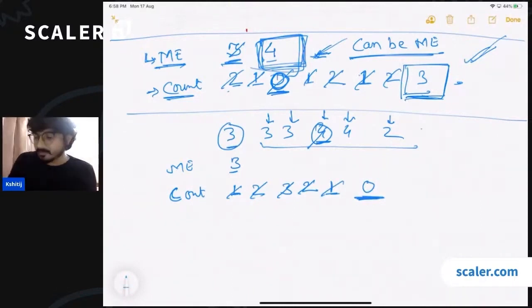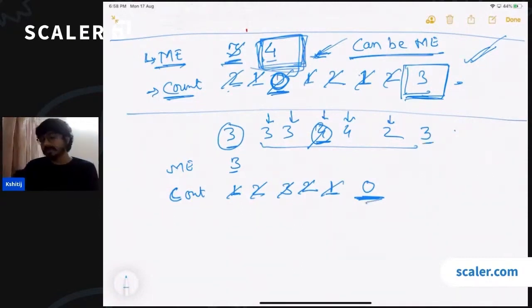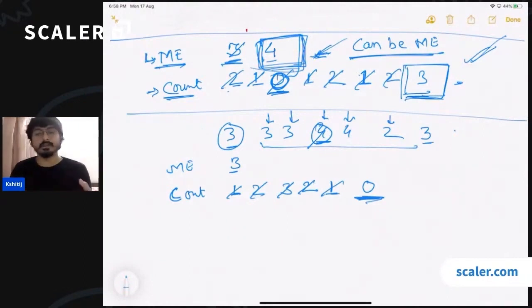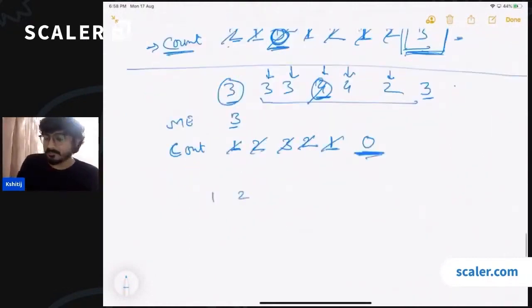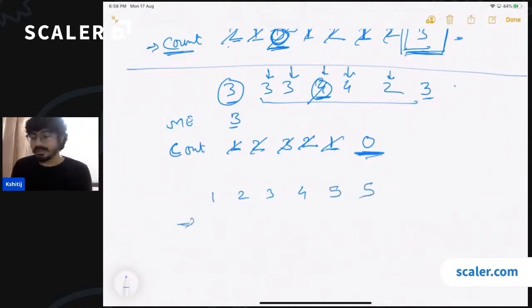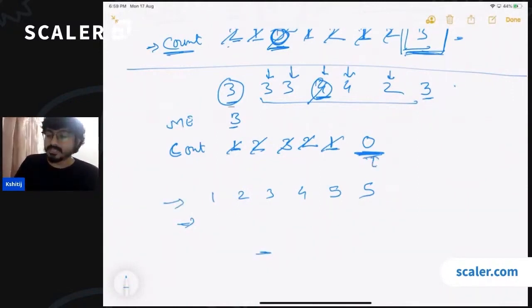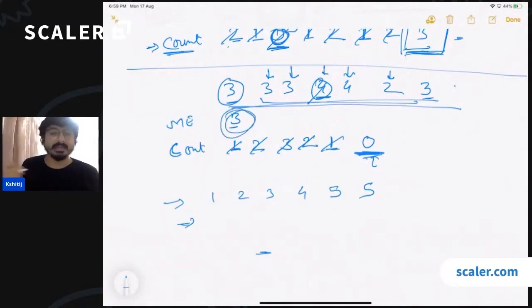If let's say there was another 3... okay, so in this case, you are not going to get a non-zero count, but it might be possible that you can get a non-zero count even when you don't have a majority element, right? So you can have something like 1, 2, 3, 4, and then let's say 5, 5. In this case, if you run the same algo, you will get a non-zero count at the end, but there is no majority element in this array. So after you get a non-zero count, you will have to check in this whole array. You will have to count the number of occurrences of your prospect candidate.